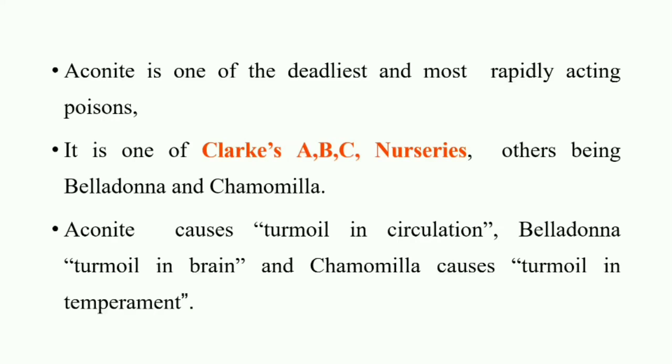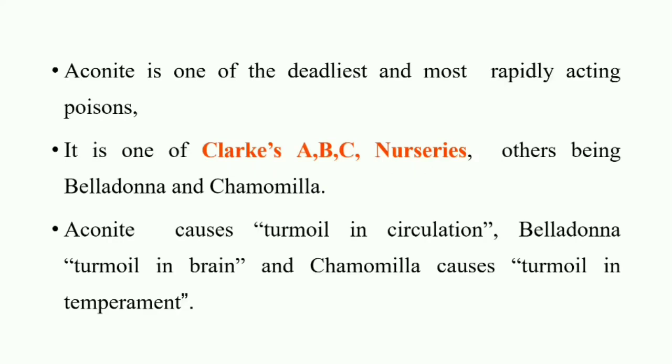It is one of Clark's ABC nurseries, Dr. Clark, who mainly studied clinical materia medica. So it is a main remedy in Clark's nursery. That is the ABC remedy. A for Aconite, B for belladonna, and C for chamomilla. Why did he call it like that?